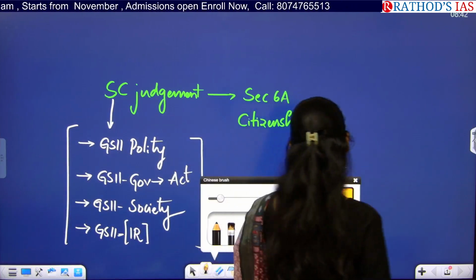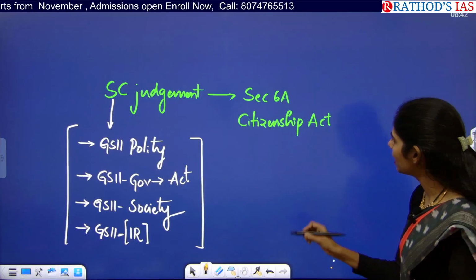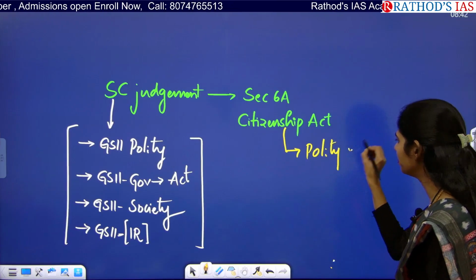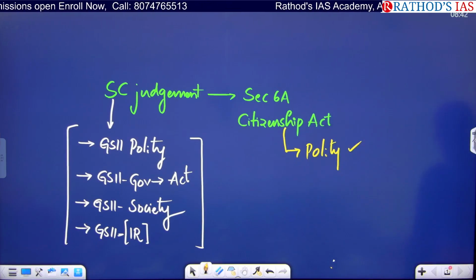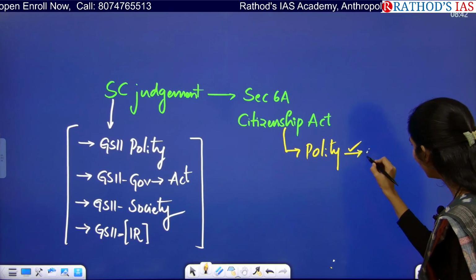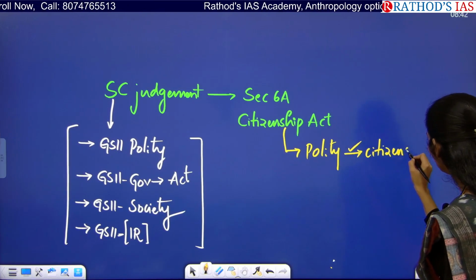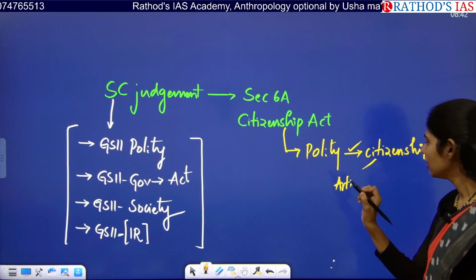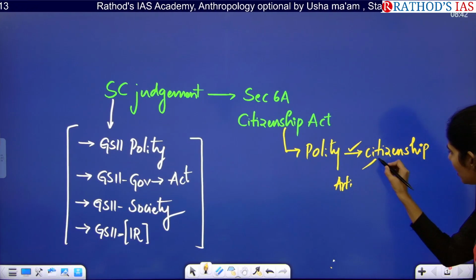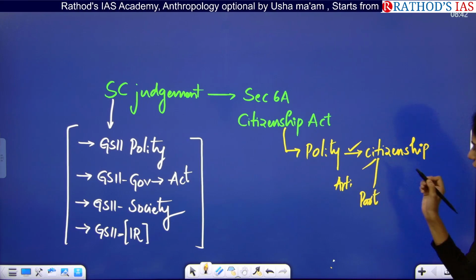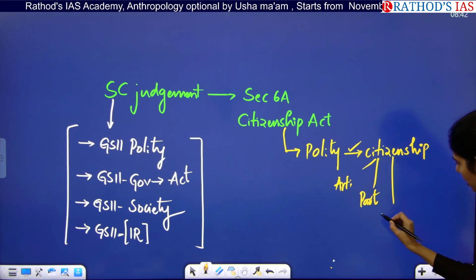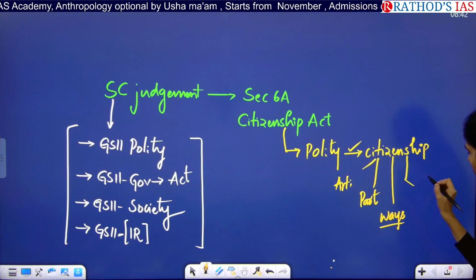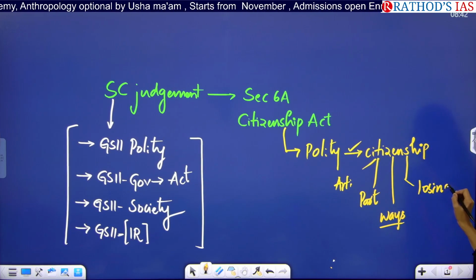Now let us see what dimensions you have to see. If you open your polity book by M. Lakshmikant, you will have a separate chapter regarding citizenship. In that chapter, you have to see which articles talk about the provision of citizenship in India and under which part of our Constitution it is present, and you have to see through which ways we can acquire citizenship in India and through which ways you lose citizenship in India.